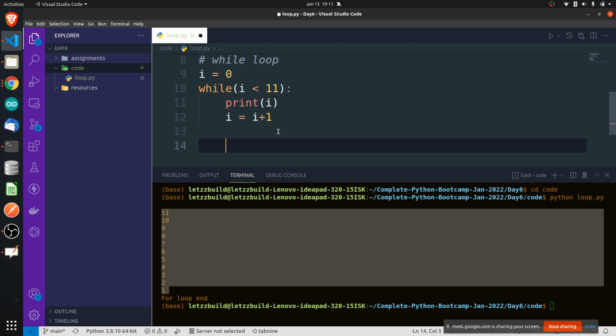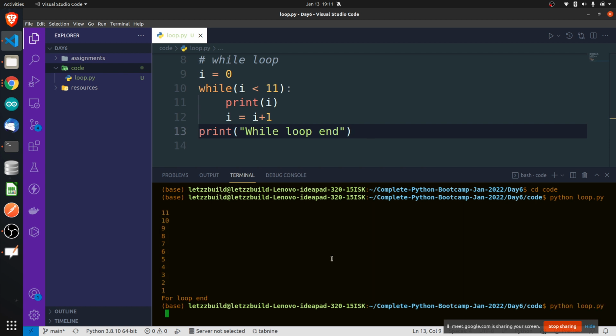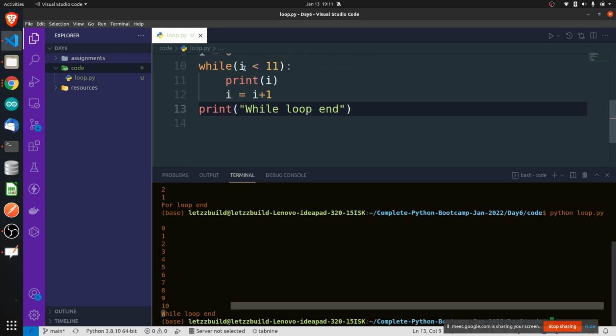Because I want all these lines to be inside the while loop, I have given some spaces, and I want this line to be outside the while loop, so I write where the while loop ends here. Because I want this line outside the while loop, I am not giving any space. I have written the line directly at the same level as while. It will also do the same thing, print the numbers from 0 to 10. Only what has changed between these two is the way we are writing it.